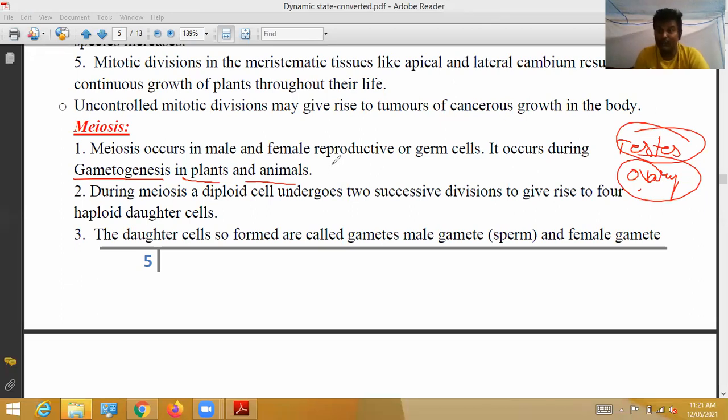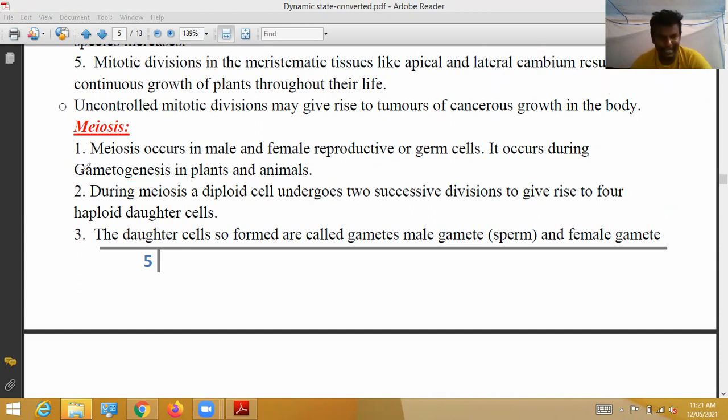When they reach puberty, that is the menarche stage, puberty nothing but menarche, when the boy or girl reaches puberty stage, only at that time gametogenesis takes place in their body, in both plants and animals. During gametogenesis only, meiosis divisions start.